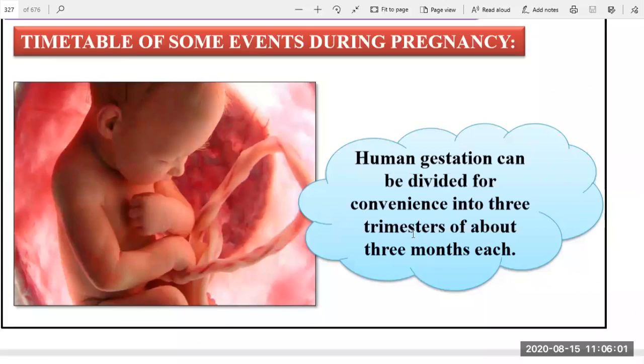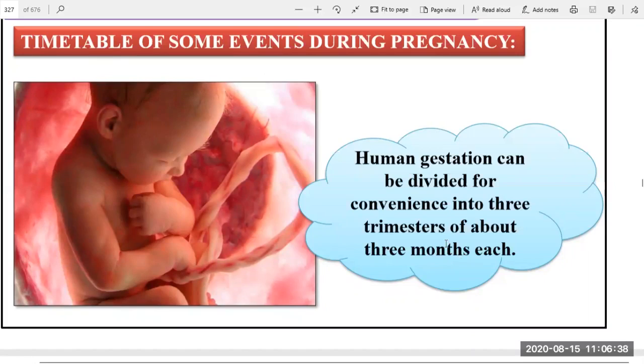याचा अर्थ काय की for convenience त्या ठिकाणी divided into 3 trimesters. ट्रिमिस्टर्स याचा अर्थ काय, आपण जसं सेमिस्टर म्हणतो की नाही, सेमिस्टर्स म्हणजे 2 प्रकार, फर्स्ट सेमिस्टर आणि सेकंड. तसं इथे काय म्हटलंय, ट्रिमिस्टर्स असं म्हटलं म्हणजे 3. So 3 trimesters are there, means that is of about 3 months each, means 3 + 3 + 3, total 9. So in the 9 months, there are the 3 months divided into 3 durations. Okay, so that is called as the events.